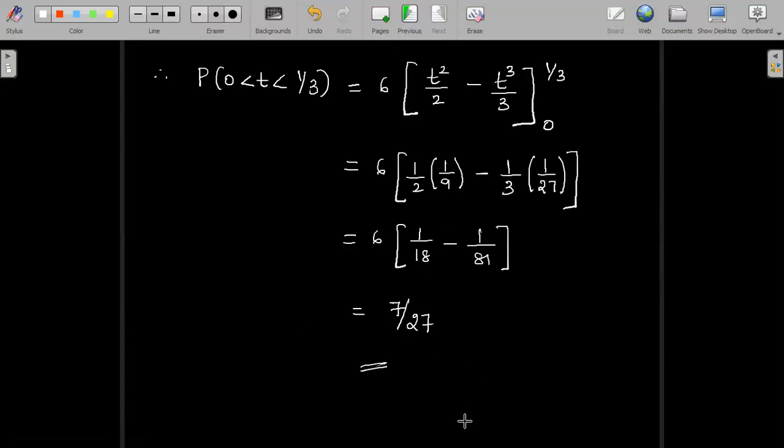So these are some of the different varieties of problems that I took in making you understand continuous probability distributions.